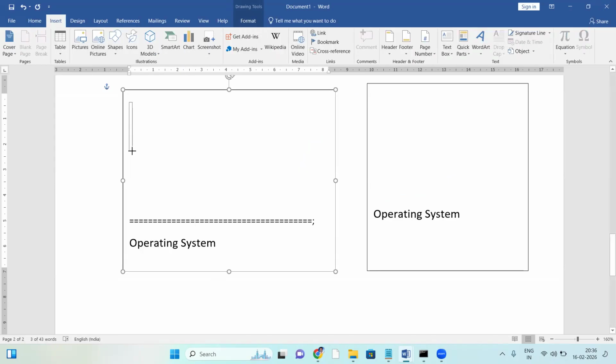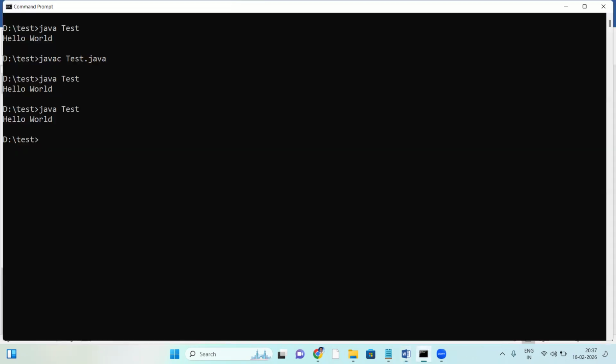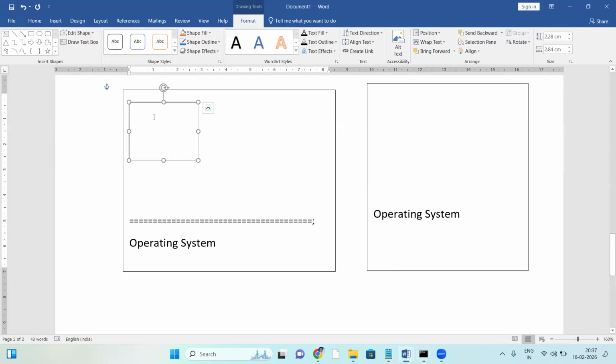The OS creates that memory space in RAM. After creating the memory space, the OS loads Java, meaning the JVM, into that memory space. So the OS is loading the JVM into this memory space.